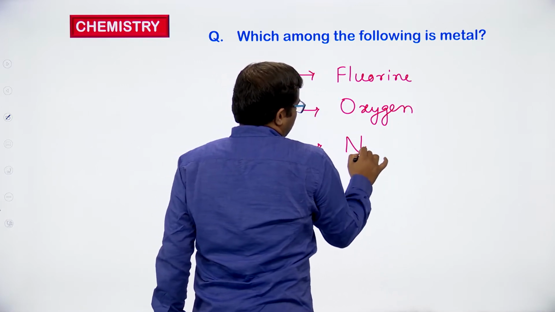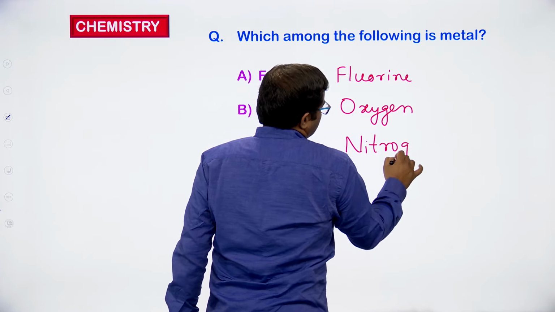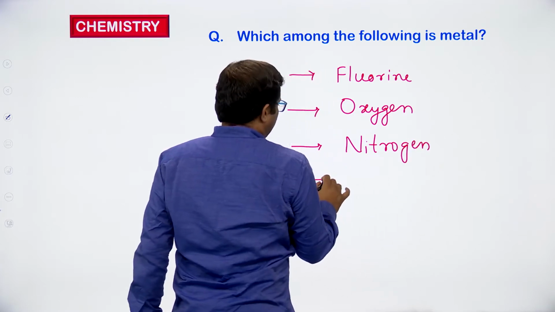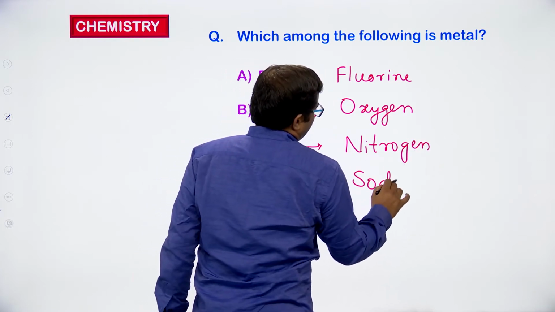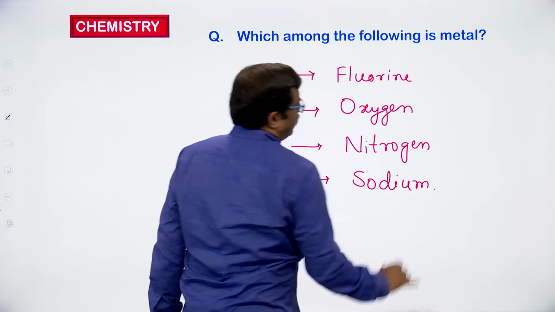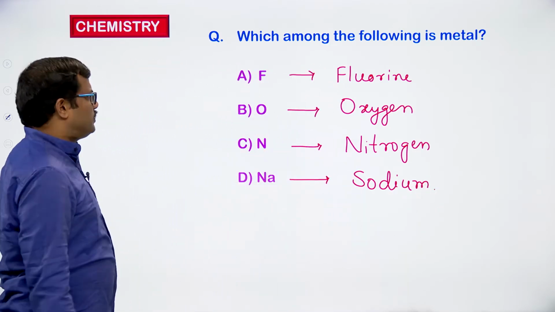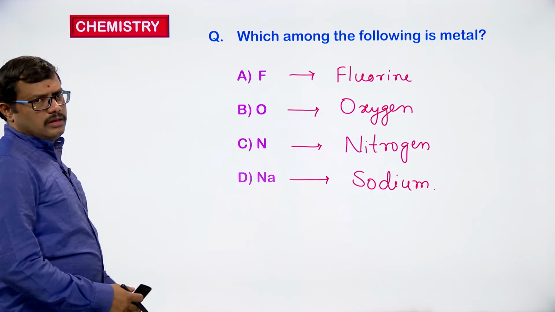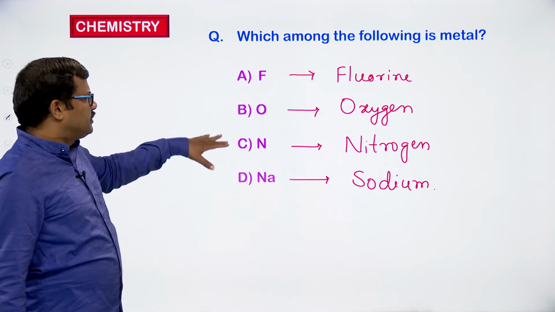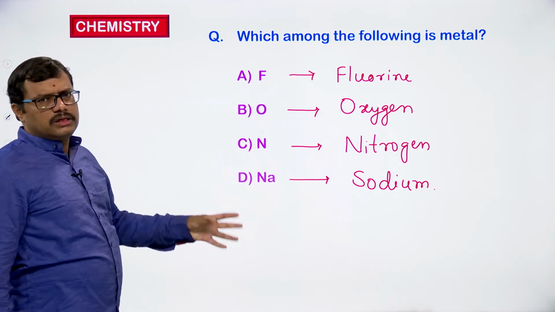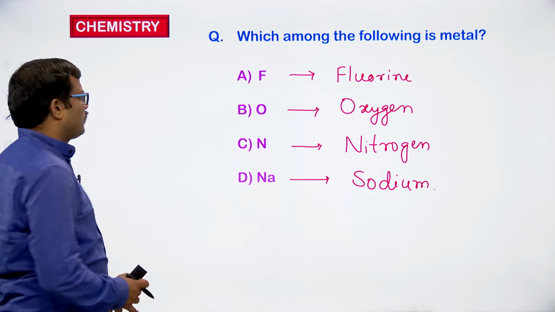N means nitrogen. Na means sodium. So, among fluorine, oxygen, nitrogen and sodium, which is existing as a metal?